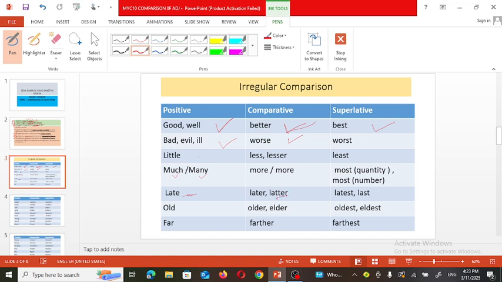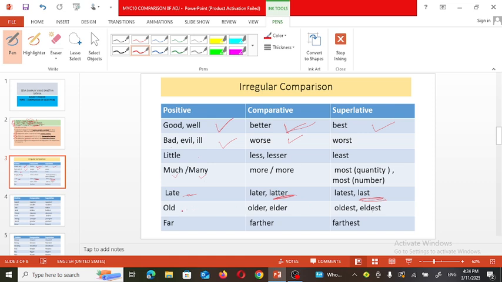So latter means remaining part of that, or last part of it, and last means at the end. So like that it is. Old, older, oldest, or old, elder, eldest. For example, Raju is elder than Ramu.